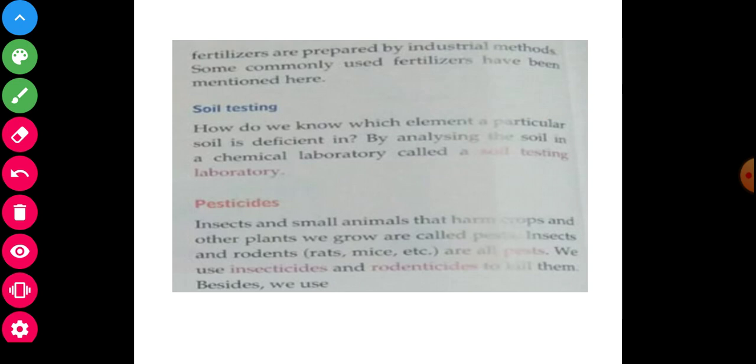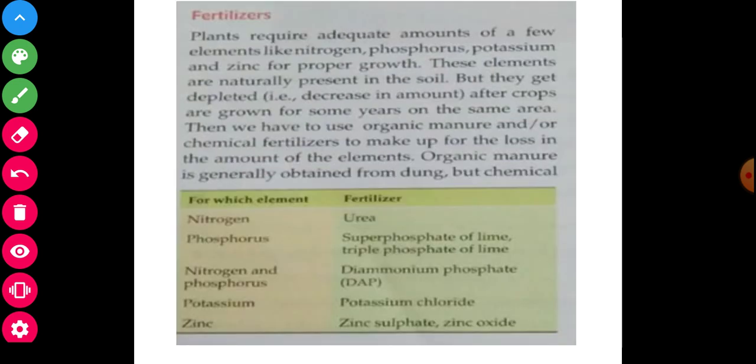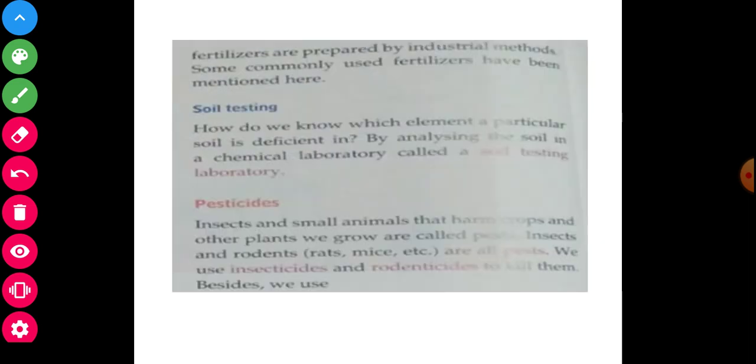So some common fertilizers, the previous table has already been given. Okay, is that clear? It is very helpful for plants. Now, soil testing. How do we know which elements a particular soil is deficient in?